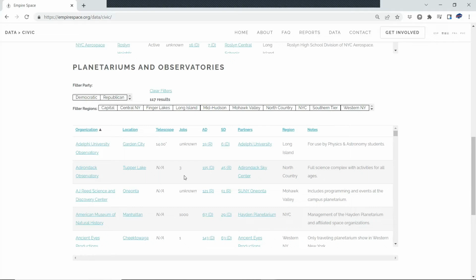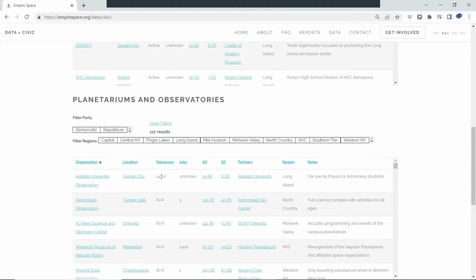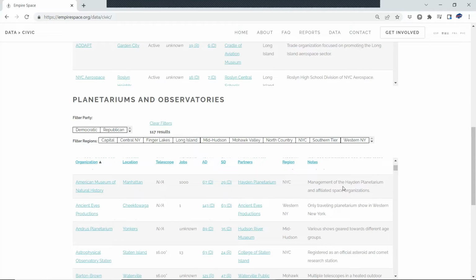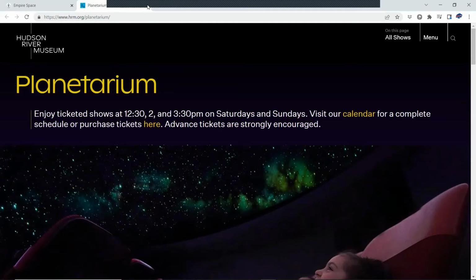If we are aware of jobs supported, we'll provide that information. If there's a telescope there, we'll provide the size of the telescope. As always, the Assembly and the Senate District for legislative interaction. Partners, region of the state, any notes or specifics. Again, this is all interactive. Click on one of these links. It takes you to the homepage of the institution.